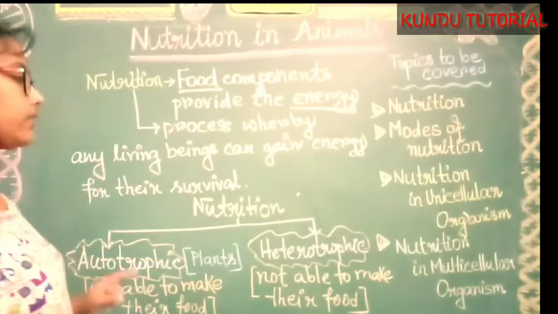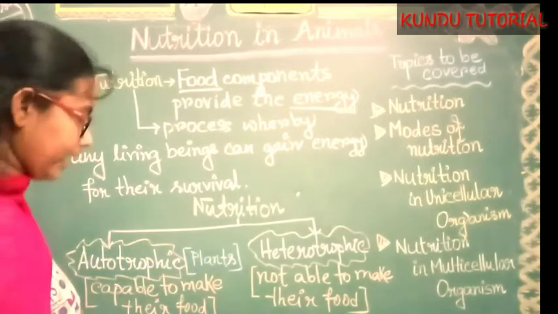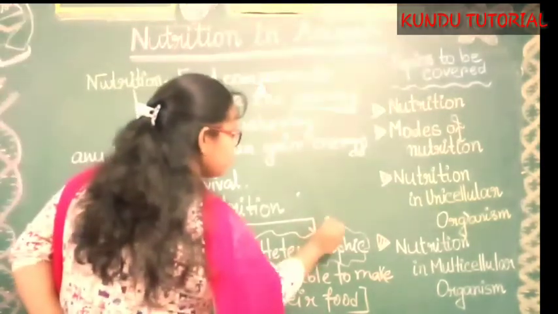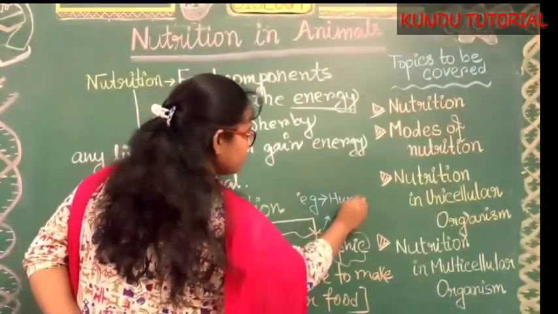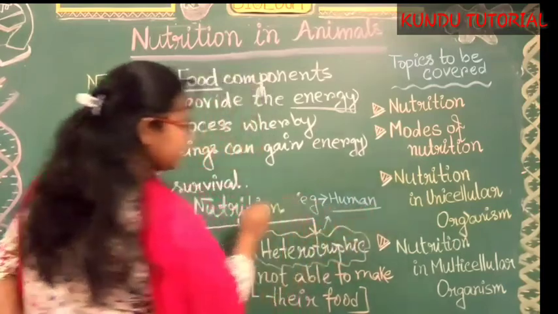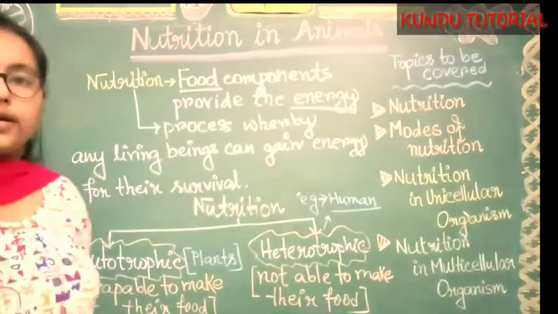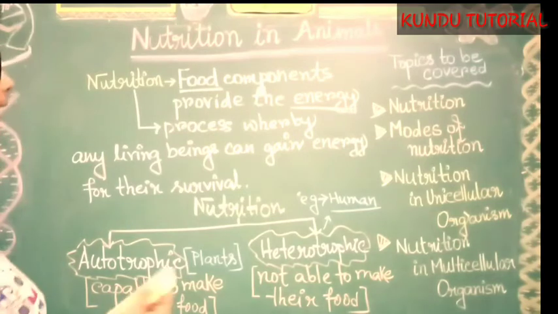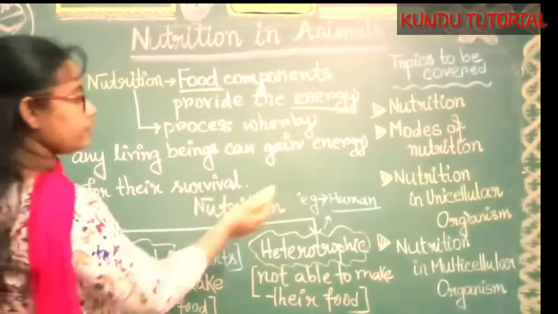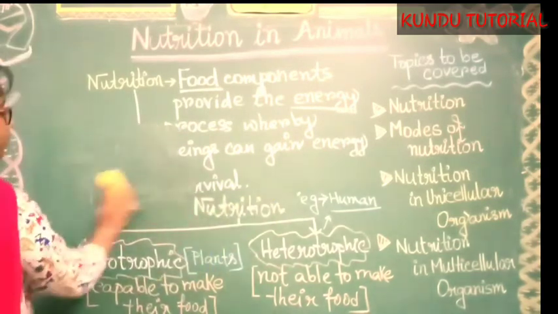For example, human beings are obviously heterotrophic organisms. Now I am rubbing this out, and next we will move to nutrition in the unicellular organism.